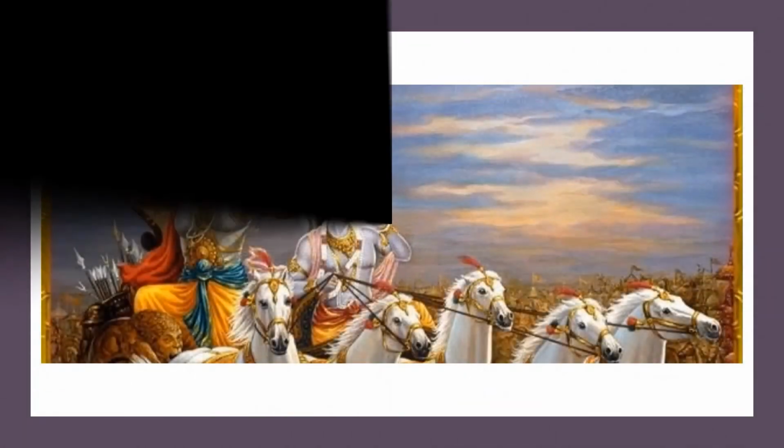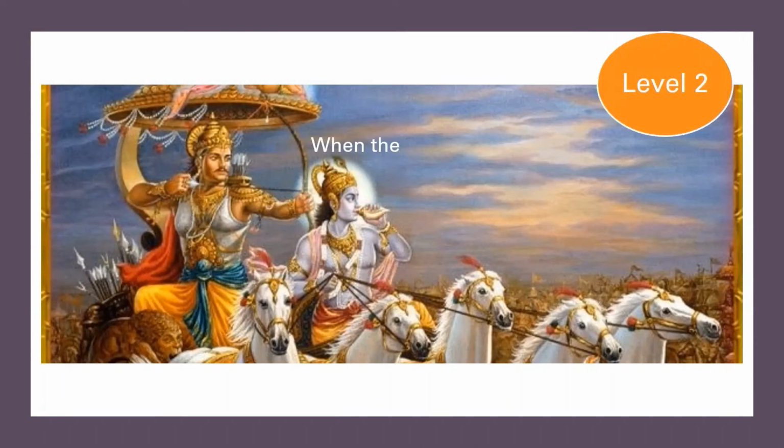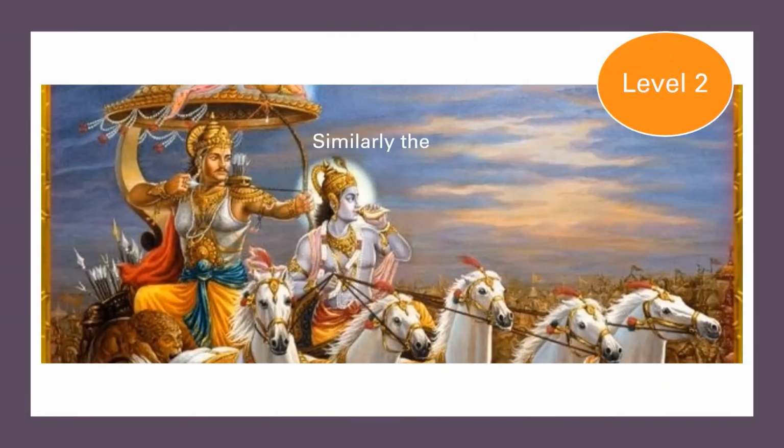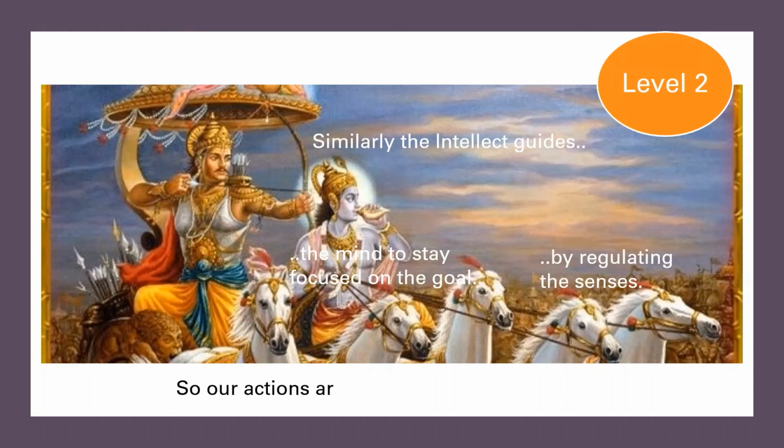Let us now look at level 2. When the charioteer is in control, the reins serve the purpose of steering the horses to the right path. Similarly, the intellect guides the mind to stay focused on the goal by regulating the senses. So our actions are rational and goal-oriented here.